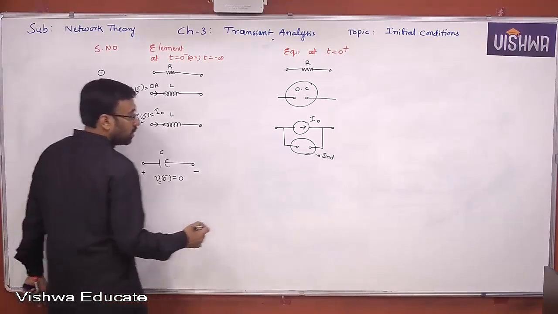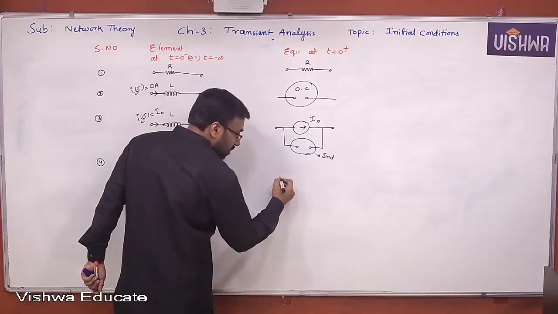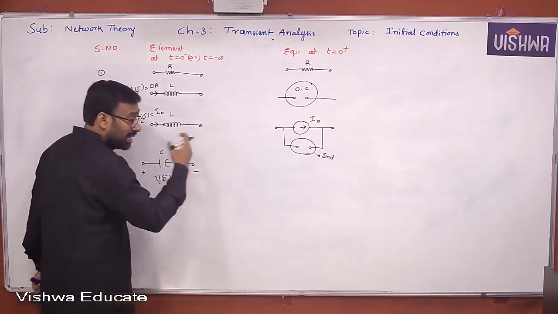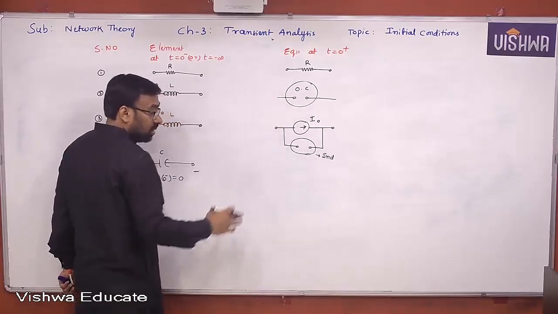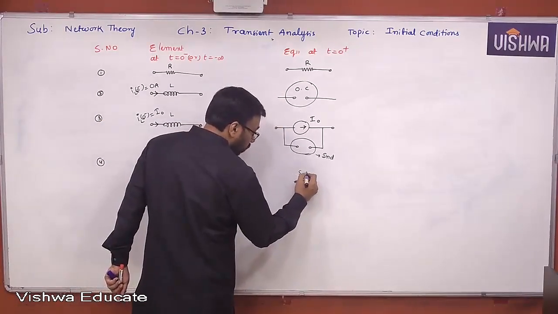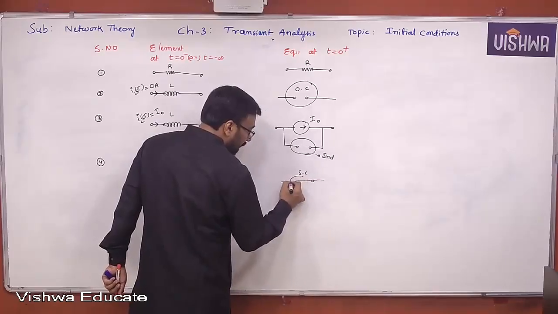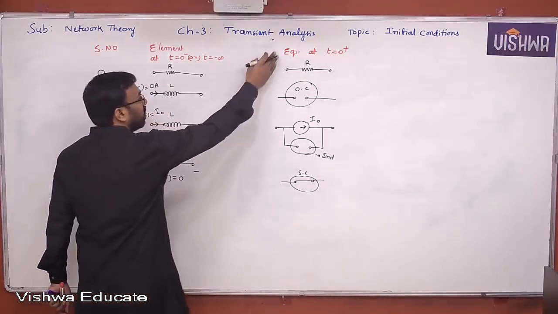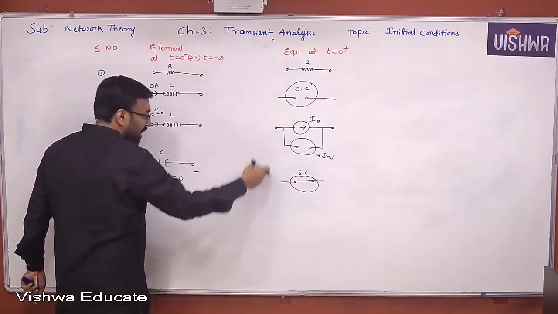Look at this. Now, the voltage across the capacitor was 0 at t equal to 0 minus. Then it is also 0 at t equal to 0 plus. Voltage 0 refers to short circuit. Therefore, the capacitor is replaced by the short circuit. So if you want to construct the t equal to 0 plus equivalent circuit, you must maintain all these things.